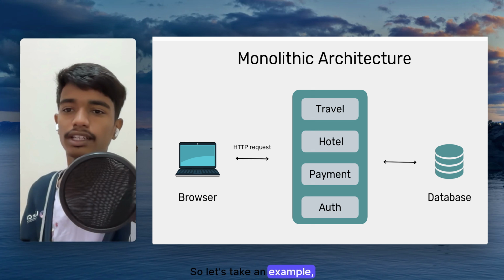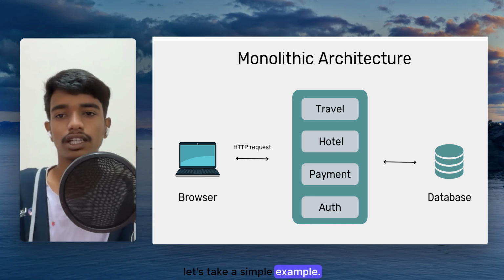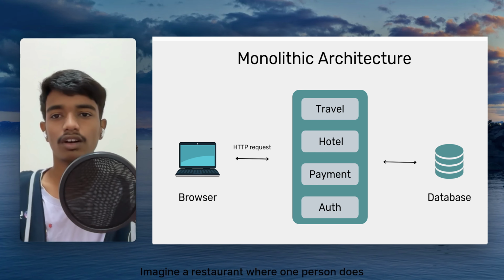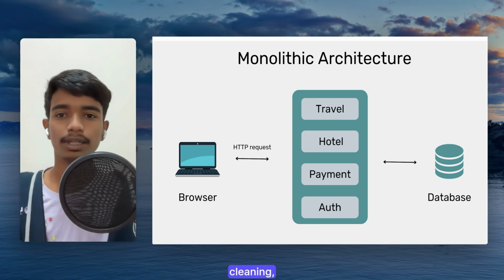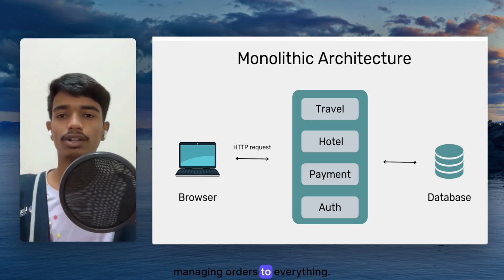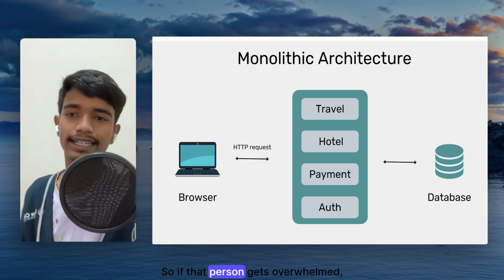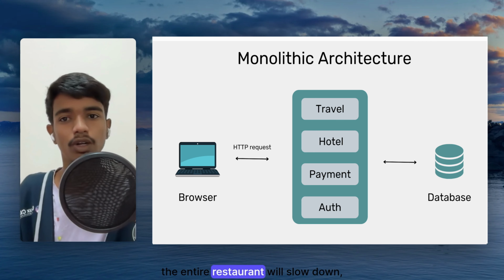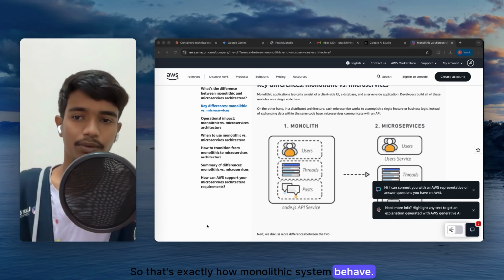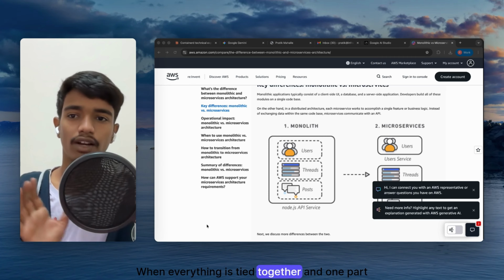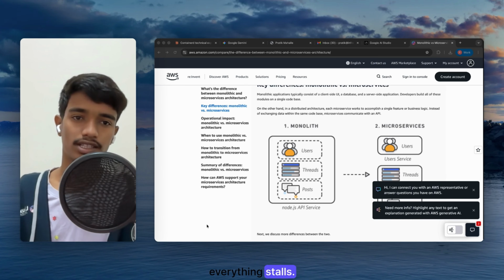Let's take a simple example. Imagine a restaurant where one person does everything, from cooking, cleaning, billing, serving, to managing orders. If that one person gets overwhelmed, the entire restaurant will slow down, right? That's exactly how monolithic systems behave. When everything is tied together and one part struggles, everything struggles.